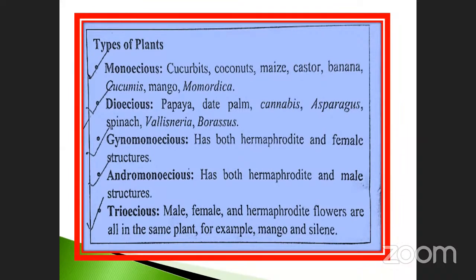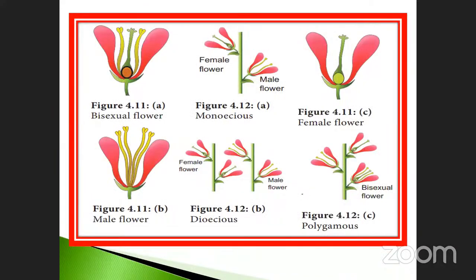Only one type of flower is here, both male as well as female. Here, both hermaphrodite and female structures only. What is the hermaphrodite? Hermaphrodite means a single plant or animal that contains both, the bisexual flower. Yes, very good. Both characters are present, male reproductive structure as well as female reproductive structure. That is called gynomonoecious. Andromonoecious is also the same. And trioecious has male, female, as well as bisexual flowers.